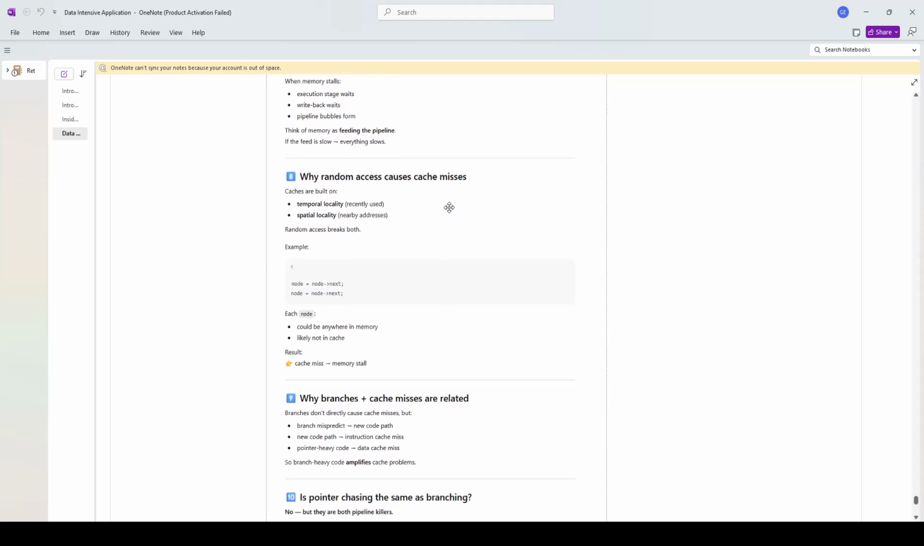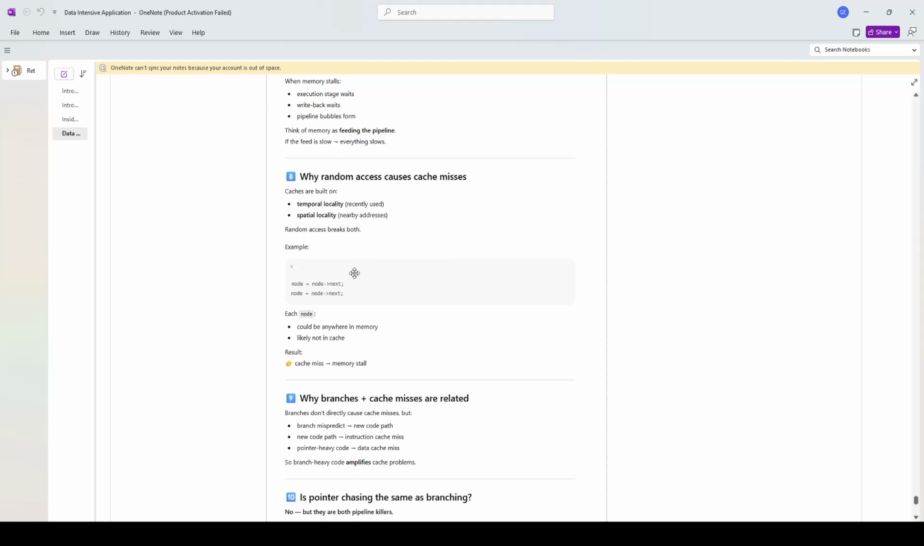Why does random access cause cache misses? Caches are built on temporal locality, recently used, and spatial locality, nearby addresses. So a random address, like a branch, especially if it's not predicted accurately, will propagate a lot of misses. And as we saw, those are node structured, therefore that could be spread, jumbled in memory, if you know what I mean.